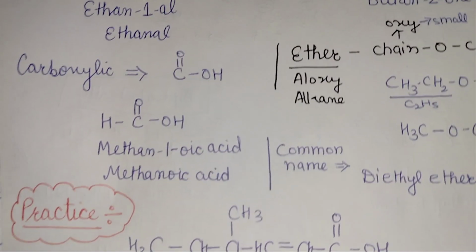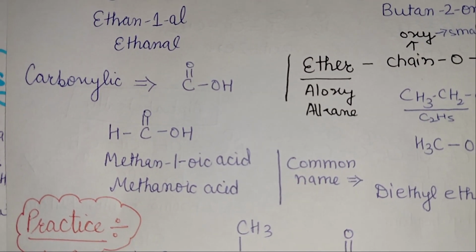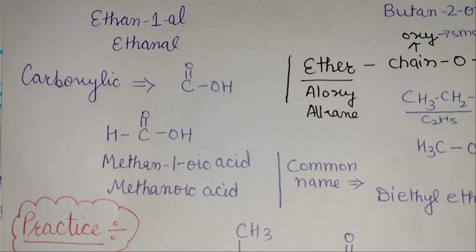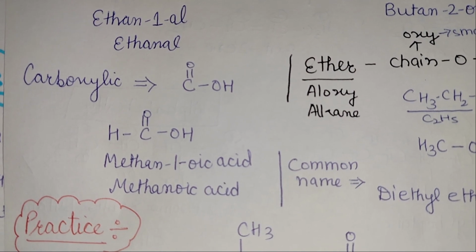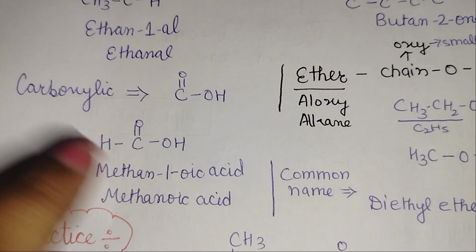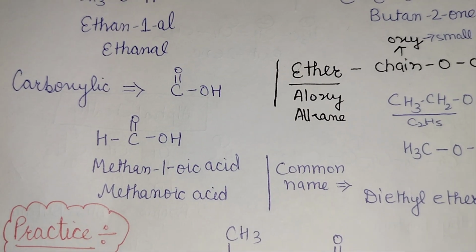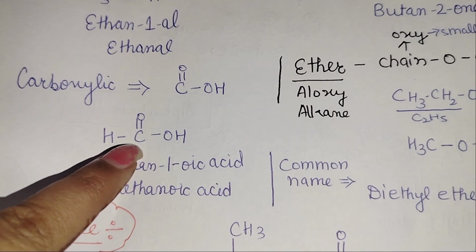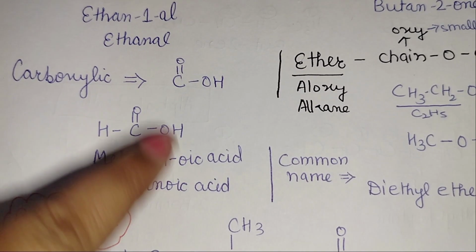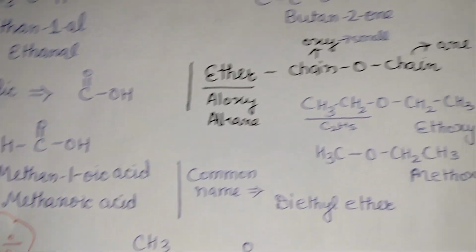Then come to the carboxylic acid. Carboxylic acid has C double bond O and OH functional group. Okay. In case of aldehyde, we don't have this oxygen here. So look at the example. Single carbon, methane, 1 oic acid, methanoic acid.